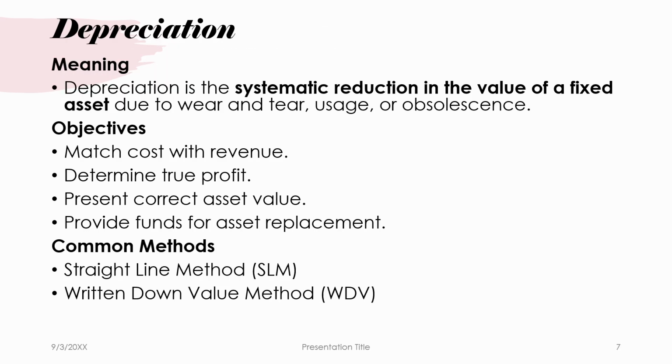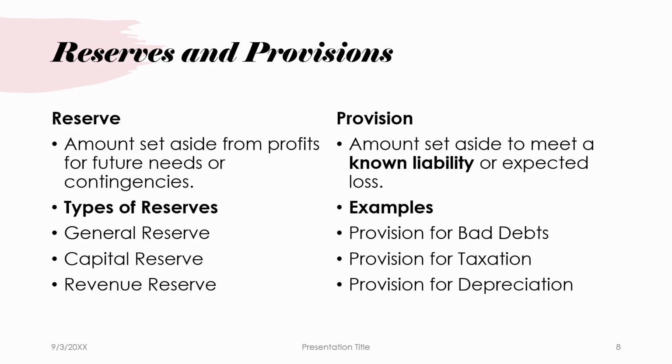Depreciation. Depreciation is the systematic reduction in the value of a fixed asset due to wear and tear, usage, or obsolescence. The objectives of depreciation are to match the cost of the asset with the revenue they generate, to determine the true profit, to present the correct value of the fixed asset, and to provide the funds for future replacement. The common methods used are the straight line method and the written down value method.